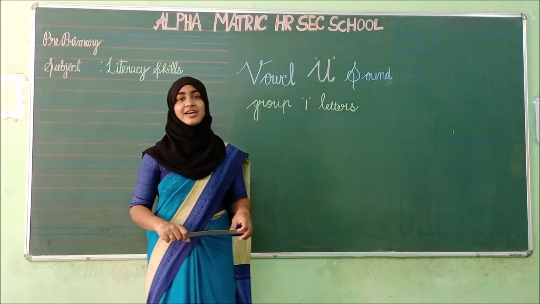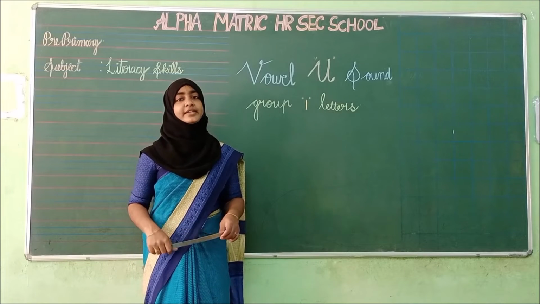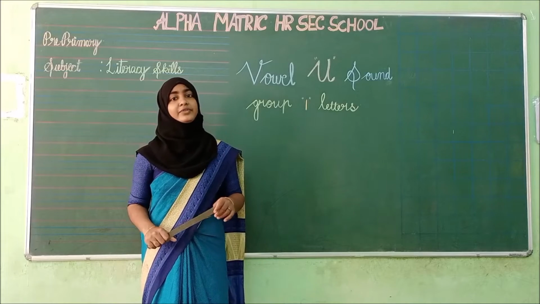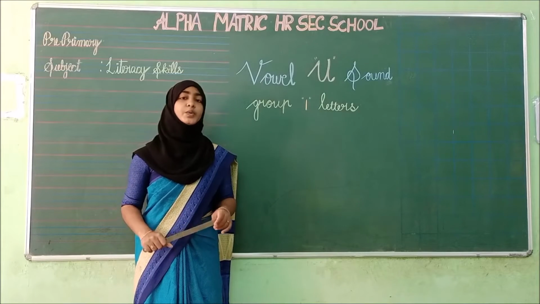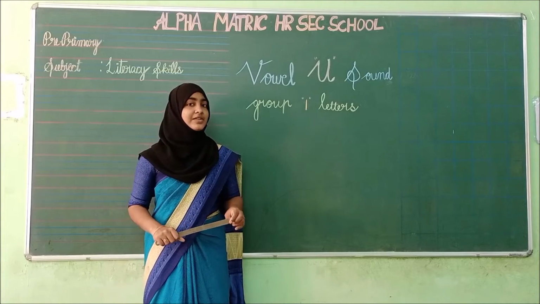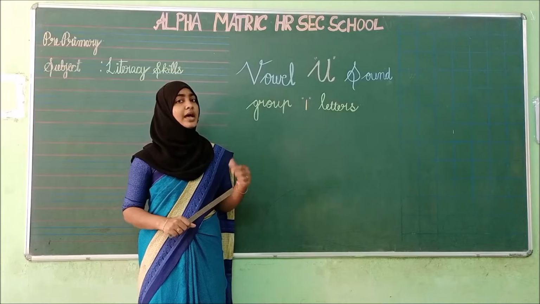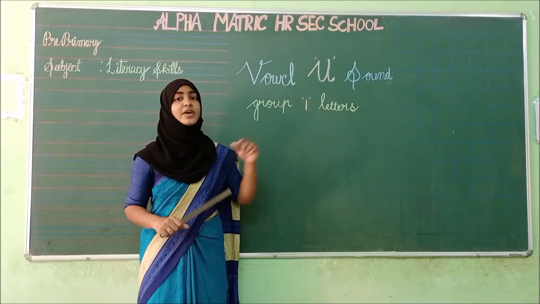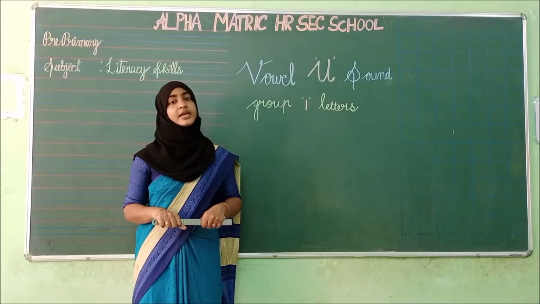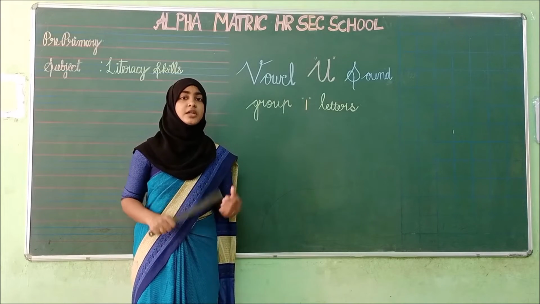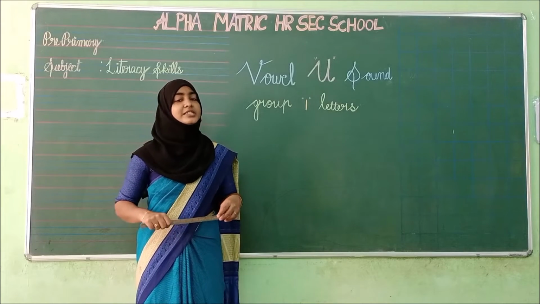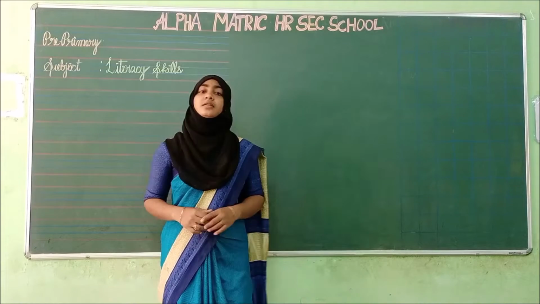Children, in today's class, we are going to see a new topic, that is the next vowel sound. What is that? Yes, after A, E, I, O, U. Very good, children. After O, yes, U. Shall we see the vowel sound of U as well as revision of group 1 letters, the whole group 1 letters. Okay, we have completed the group 1, group 2 and group 3 letters. Now from today onwards we are going to revise it. Okay children, shall we see the vowel sound of U?